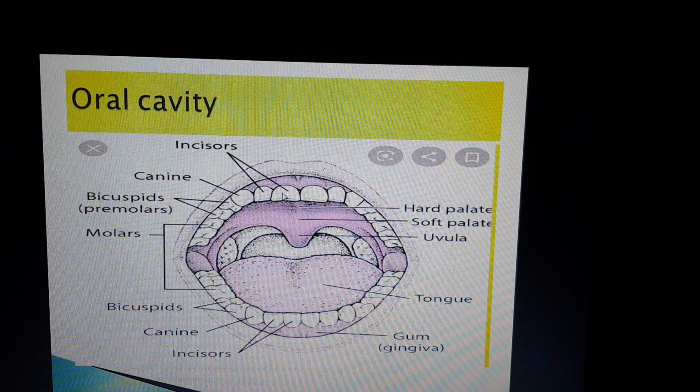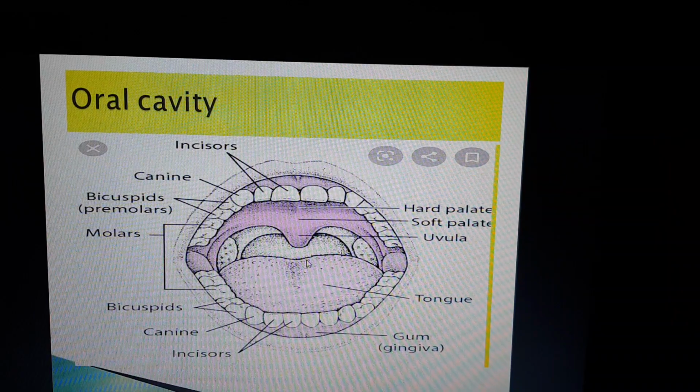As you can see here, the human tongue is a muscular organ which is attached posteriorly and free anteriorly. Here you can also see the hard palate and the soft palate. What are they? We have 2 cavities: the nasal cavity, which has the opening of our nostril, and the mouth, the oral cavity.